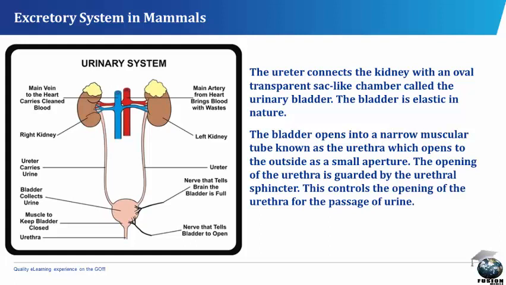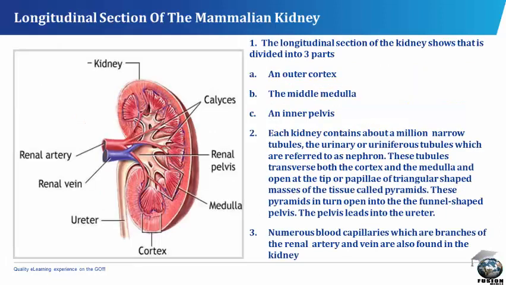The bladder is elastic in nature. The bladder opens into a narrow muscular tube known as the urethra, which opens to the outside as a small aperture. The opening of the urethra is guarded by a sphincter. This controls the opening of the urethra for the passage of urine.